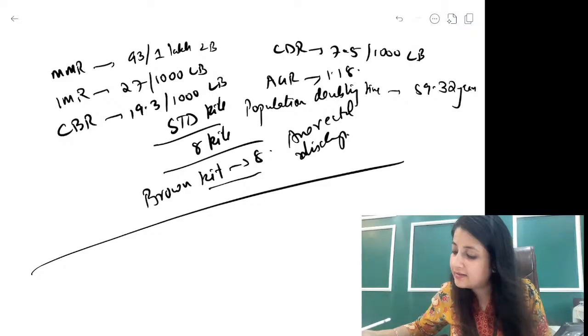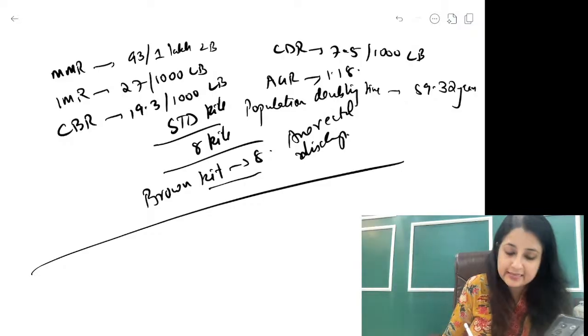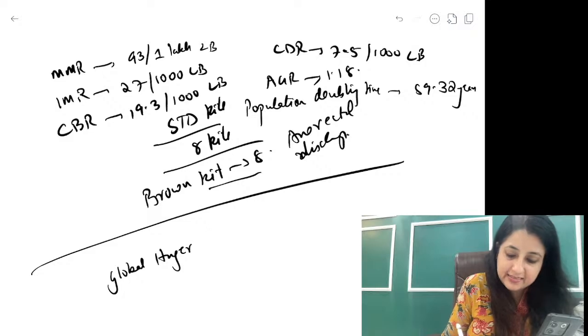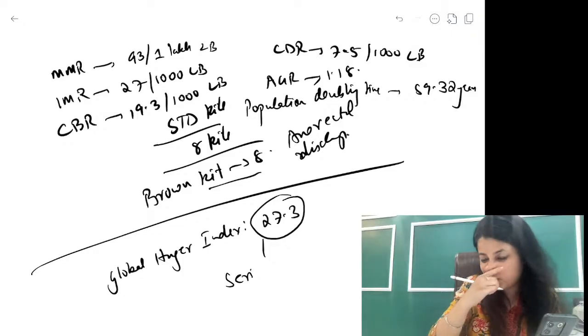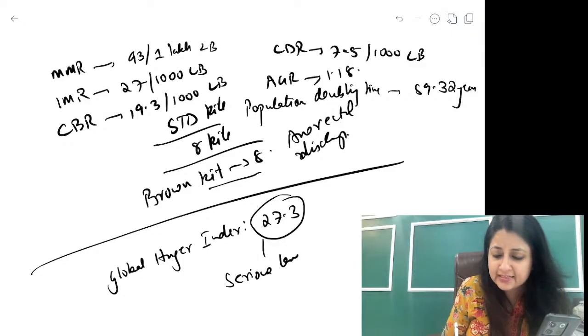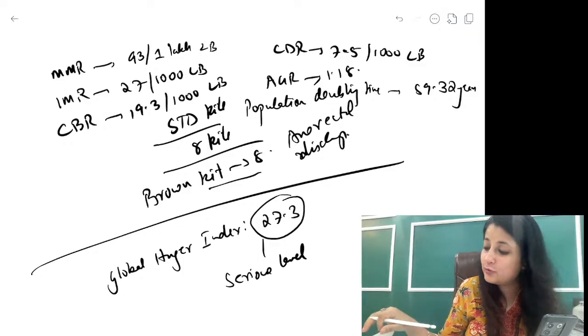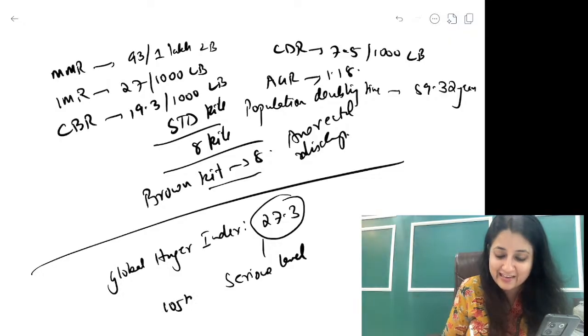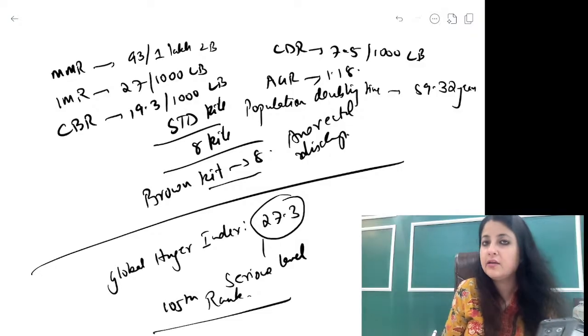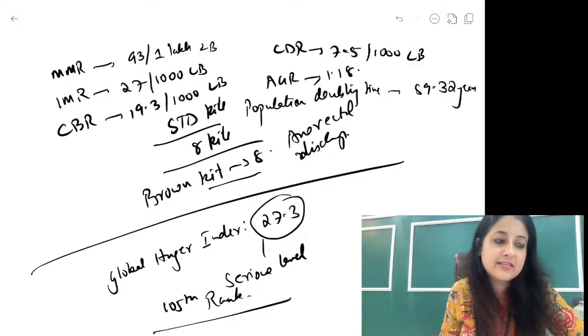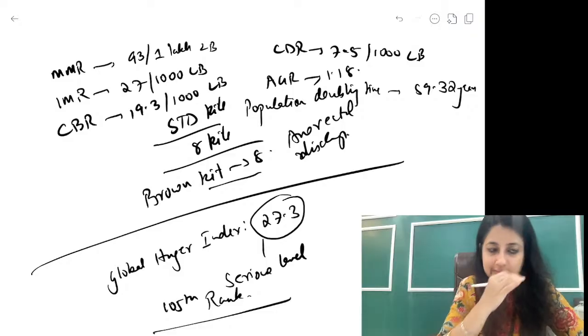Current Global Hunger Index कभी कभी पूछ सकता है, guys. Global Hunger Index अभी India का 27.3 है and India is in serious level of hunger अभी. ठीक है, serious level hunger, इसका rank जो है, कभी कभी I get this rank, 105th rank India का है. HDI you already know the rank. What is the HDI rank currently? 0.644 is this thing, and rank is 134.